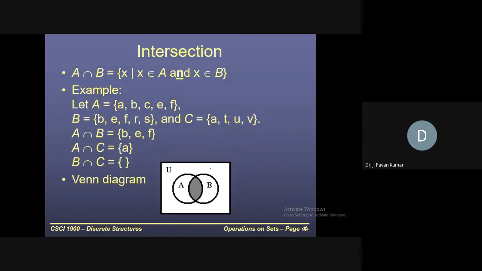That's it. Next, coming to intersection, this is nothing but the common elements from both these sets. A is {A, B, C, F}, B is {B, F, R, S}, and then C is this. A intersection B will be the common elements in A and B. A intersection C, the common elements in A and C. Similarly, B intersection C: if you consider B and C, there are no common elements, so it is the empty set. Like this, we have another operation called intersection.